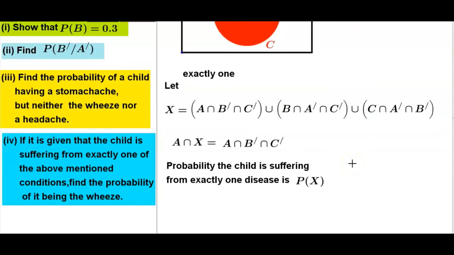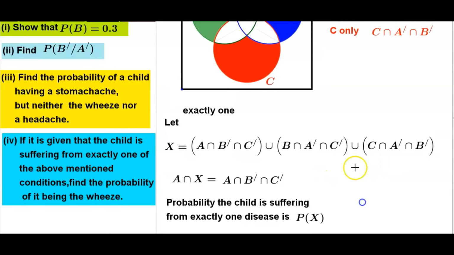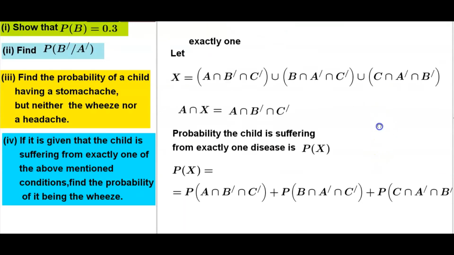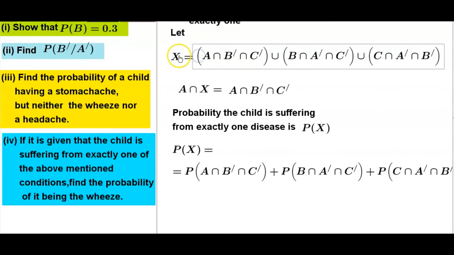Probability the child is suffering from exactly 1 disease is probability of X. Exactly 1, that is the probability of X. This is the set X. Therefore probability of X is equal to probability of A intersection complement of B intersection complement of C. In set notation union, in probability it becomes a plus.